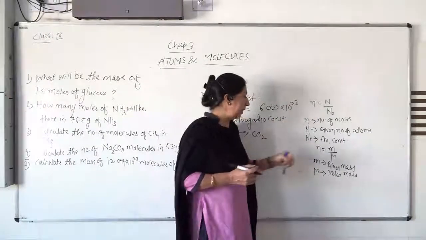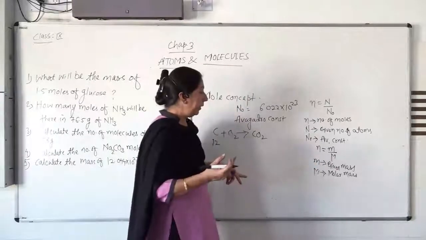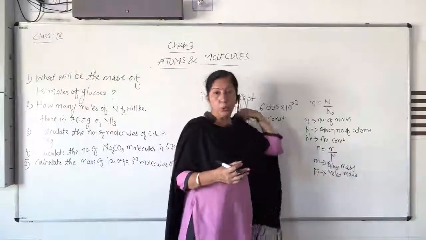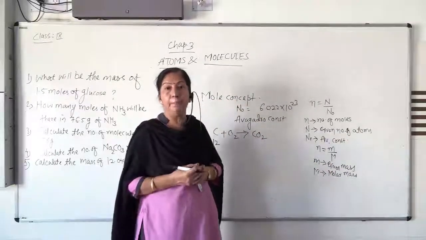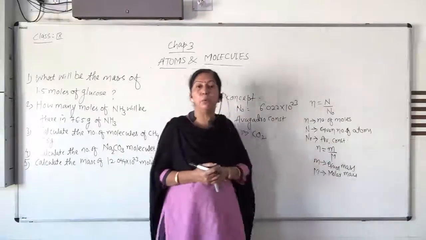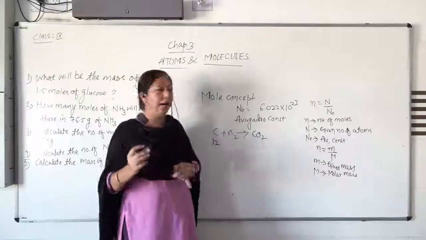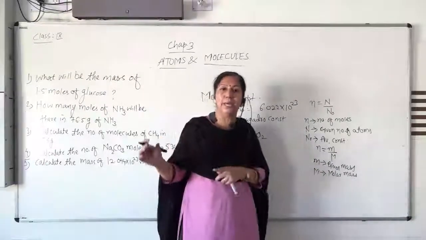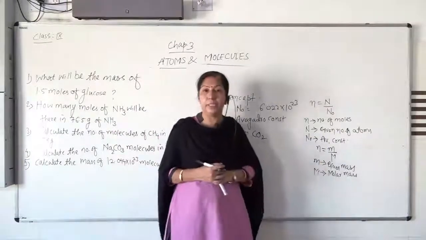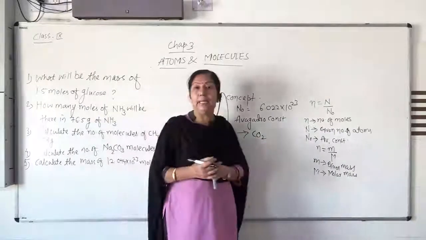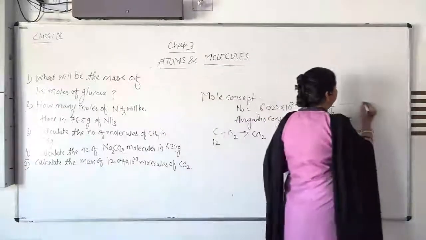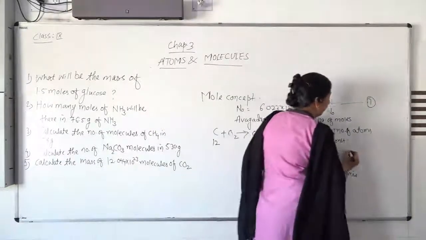Let us consider an example. In 100 grams of glucose, how many moles are present? So 100 grams is the given mass, small m. You divide 100 by the molar mass of glucose. If you see C6H12O6, each element's mass is fixed; you put in the values and you will get the number. This way one can calculate the number of moles. So in short, this is equation number 1 and this is equation number 2.